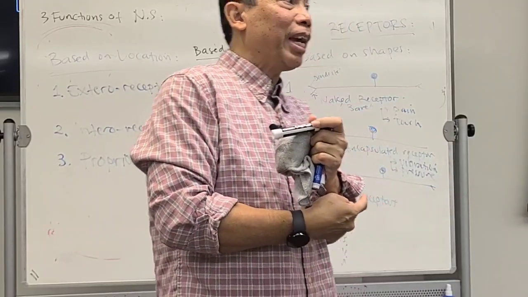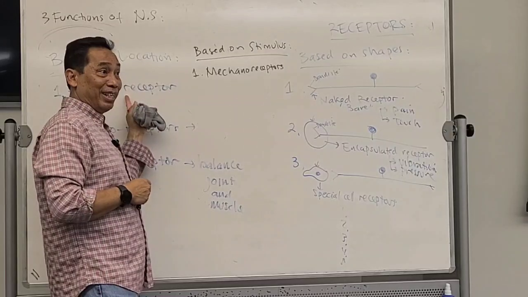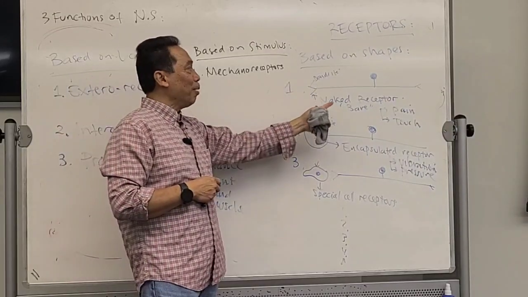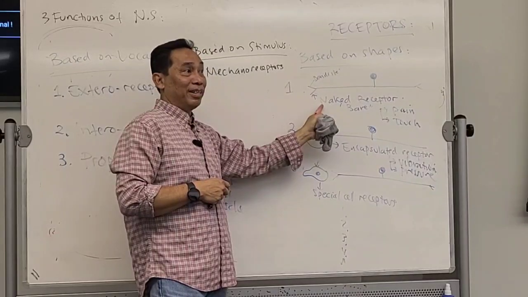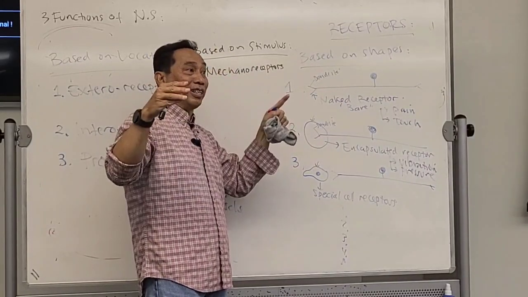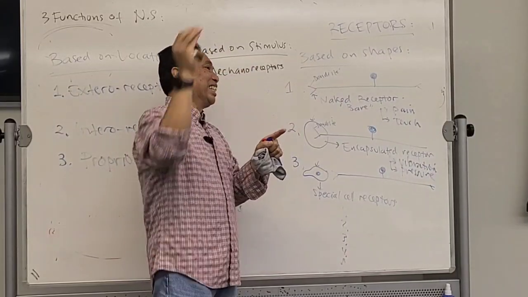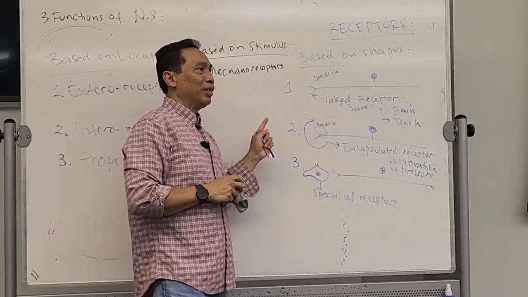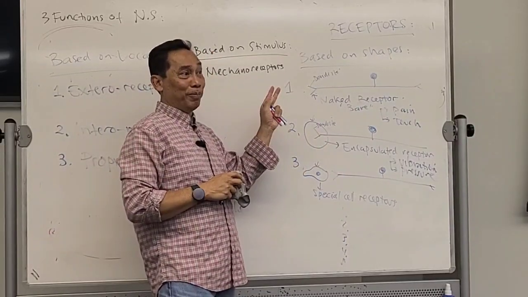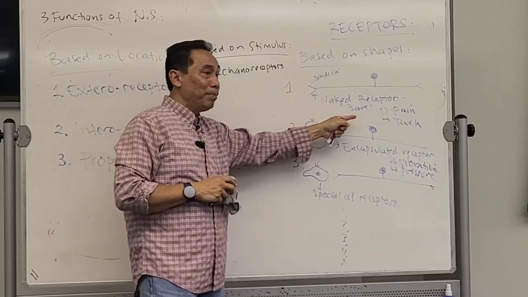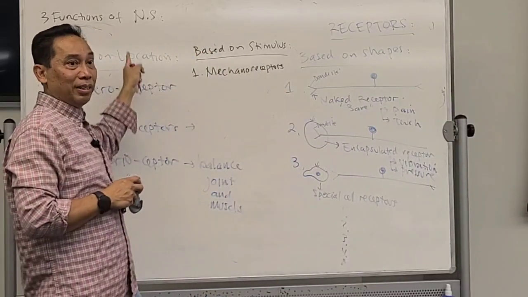Pressure is a mechanoreceptor. By location, maybe they are exteroceptors, and by shape, touch is a bare or naked dendrite. You have to be able to make that connection, especially in the exam. Maybe it's confusing, but just look at what the question is asking: based on stimulus, location, or shape. Sometimes the same receptor will have different classifications.